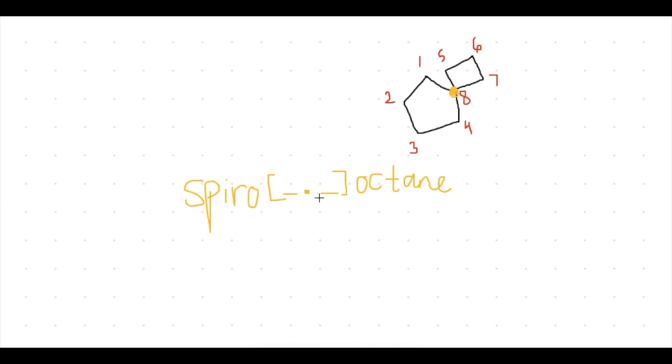Now we're going to put the number of carbons in each ring, not including the fused carbon. Carbons 1, 2, 3, and 4 are in the left ring, and carbons 5, 6, 7 are in the right ring. This respectively gives us 4 carbons and 3 carbons. So we have Spiro 4,3-octane.